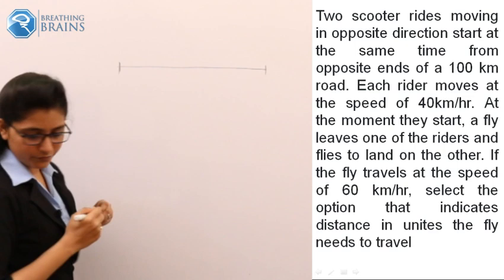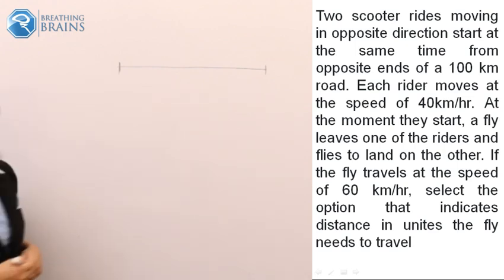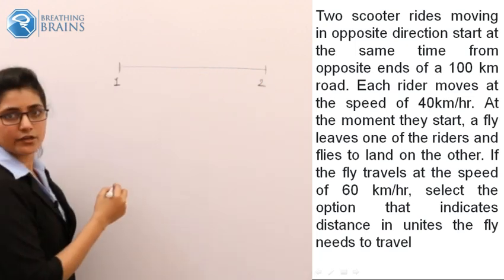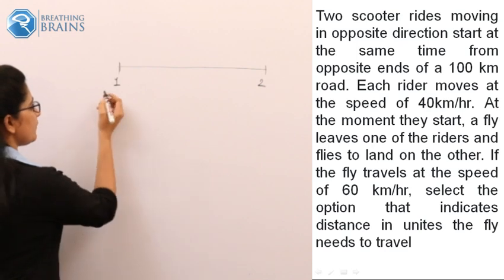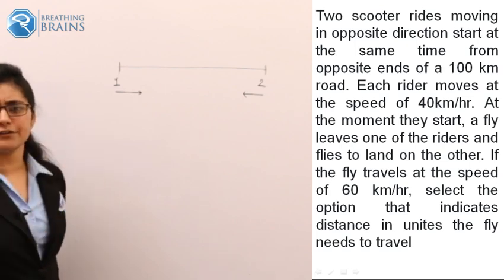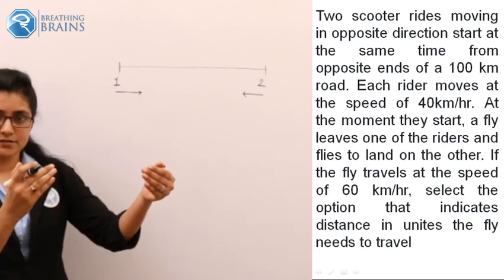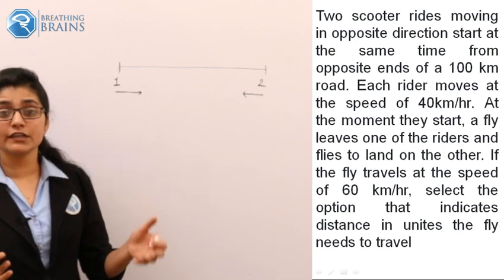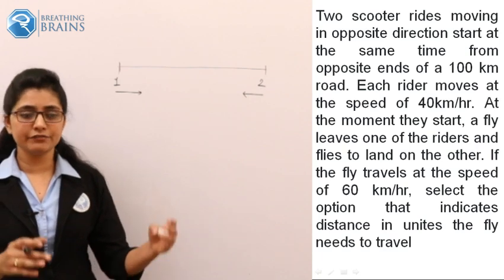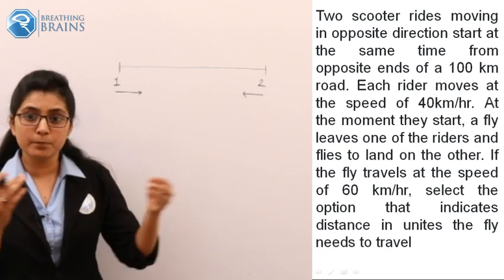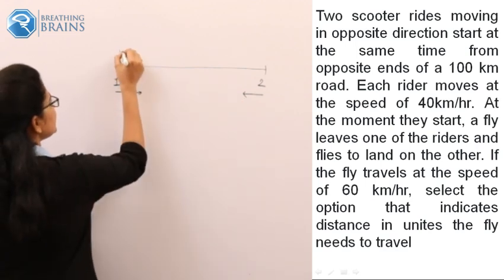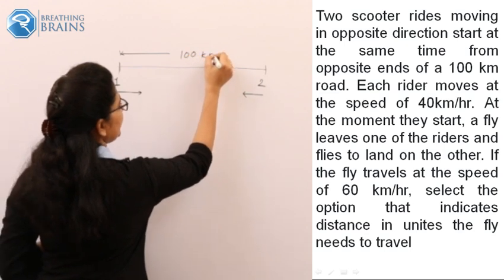So this is scooter 1. This is the second scooter. So this will be this position, and they travel in opposite directions. Many students will consider the direction as this, that they are traveling in this opposite direction, and that's not wrong. That's what is conventionally taught to us. In many problems this is the conventional direction, that when two quantities travel in opposite directions, they travel in this direction. But if you take such directions, the distance between them is 100 km.